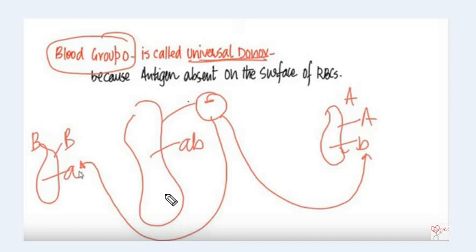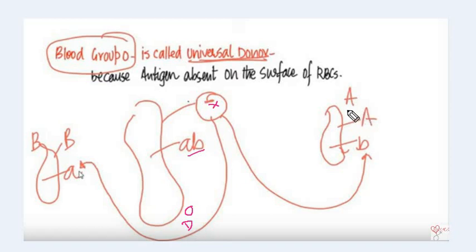It has no antigen, antigen is absent, but it has antibodies A and B. And since antigen is absent, suppose this is the donor, it can donate.